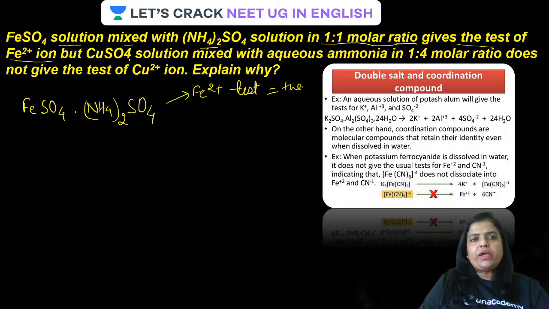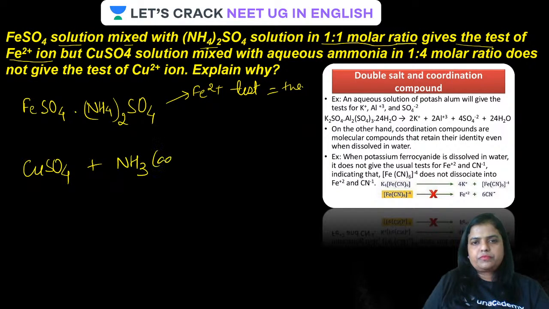But CuSO4 solution mixed with aqueous ammonia, let us see another example. CuSO4 solution when mixed with aqueous ammonia in a ratio of 1:4, this is 4, this is only 1, does not give the test of Cu2+, the test is not given by it, meaning it is negative.